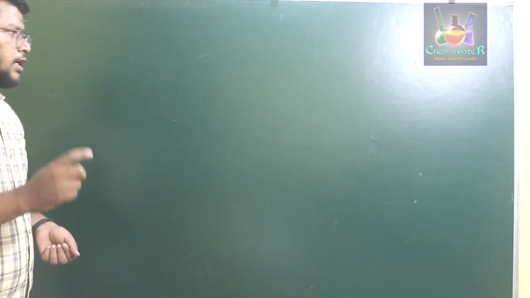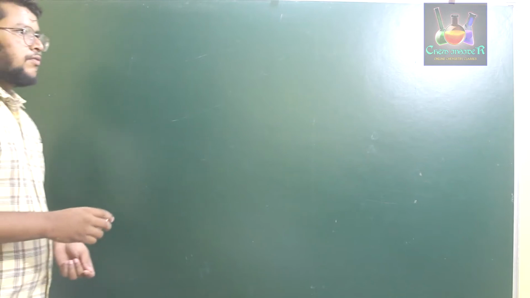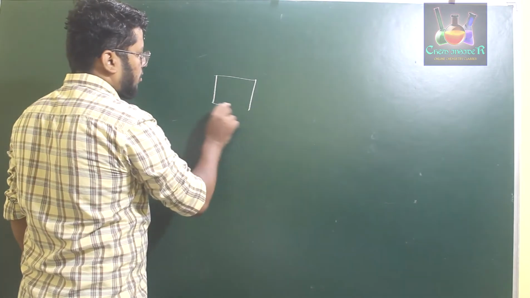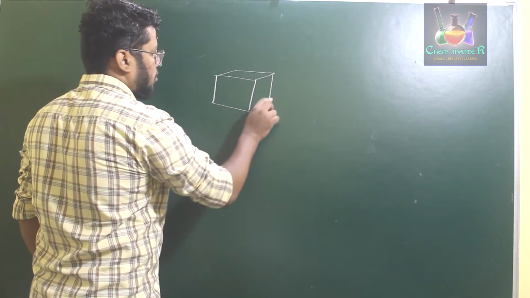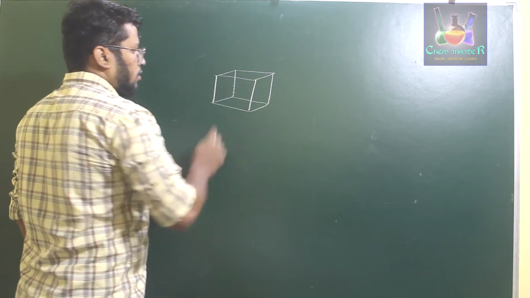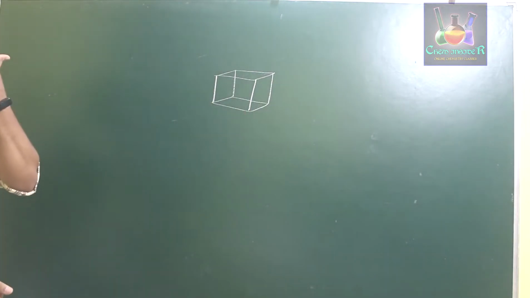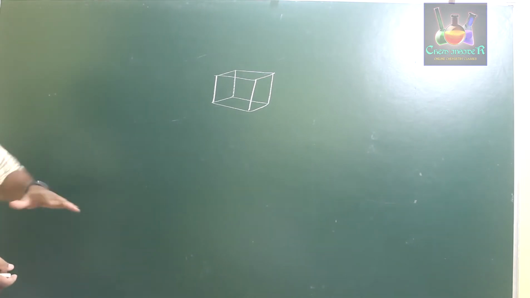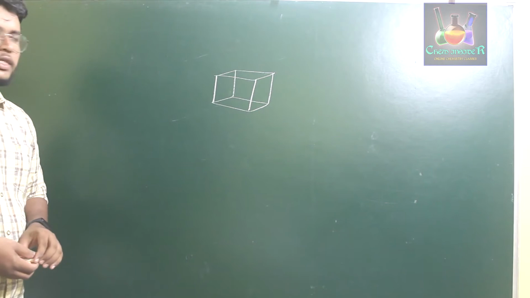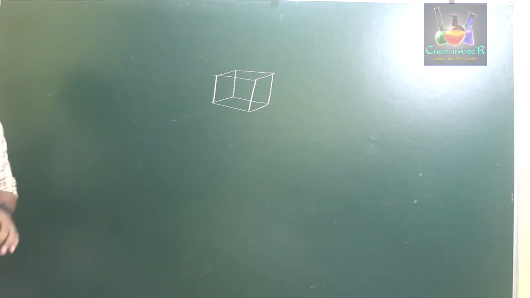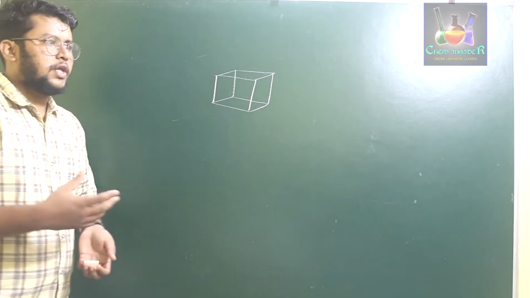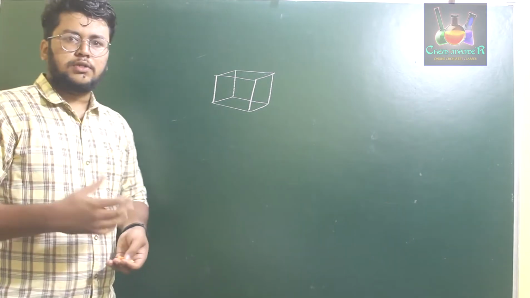That is, he completely removed the concept of cubical arrangement, which was explained by Lewis for electrons to occupy each corner of the cube. Langmuir discarded the cubical arrangement in order to form the octet structure.